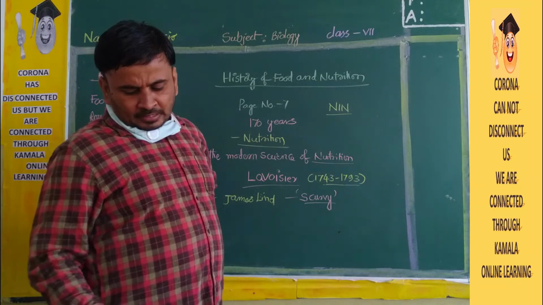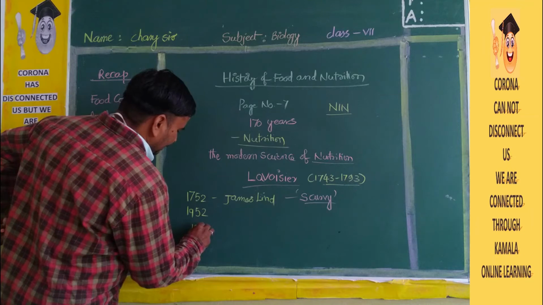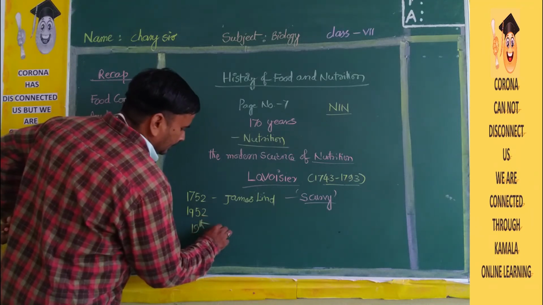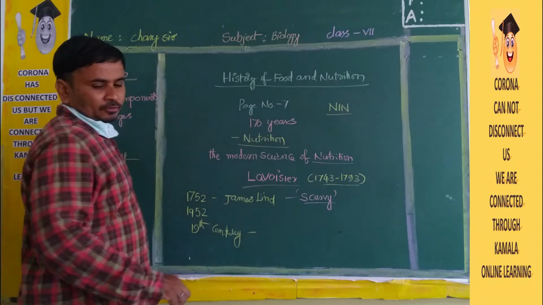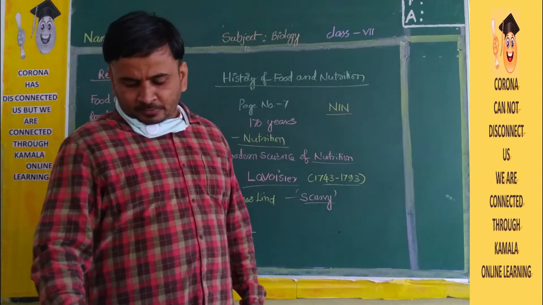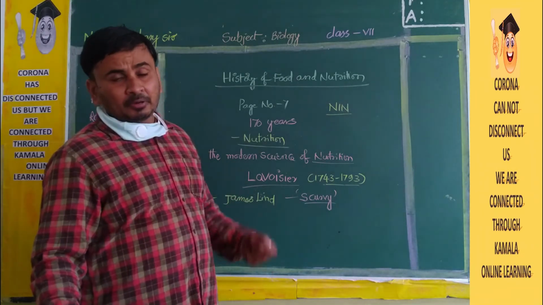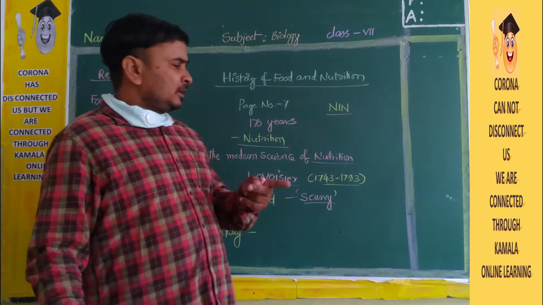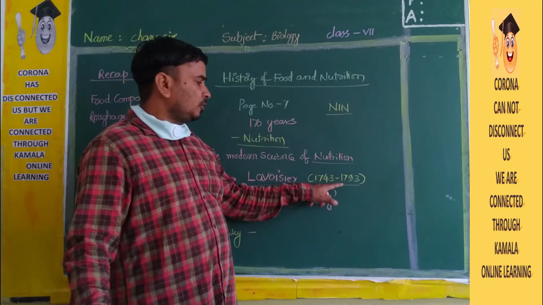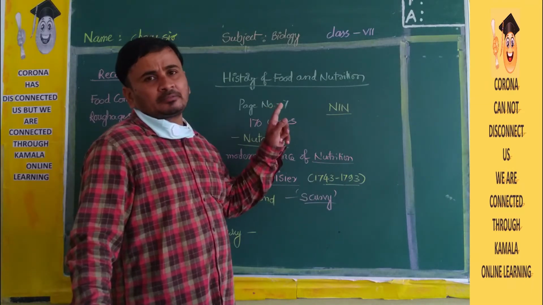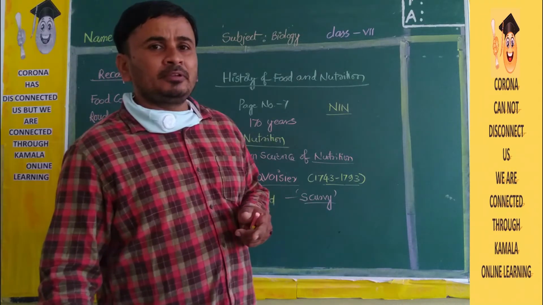Okay, and in the 19th century, what the scientists found is about what our body needs. Lavoisier, in 1743 to 1793, studied the nutrition of different people living in different areas.